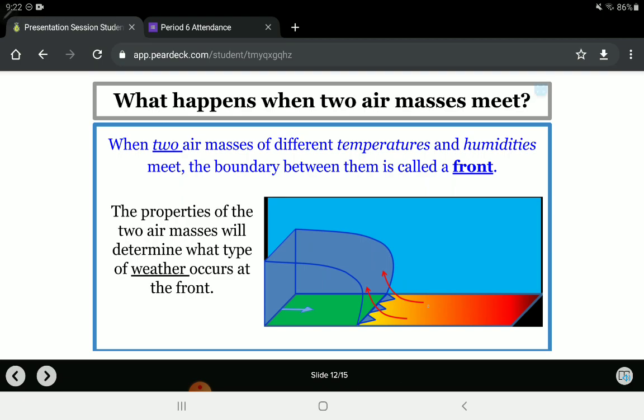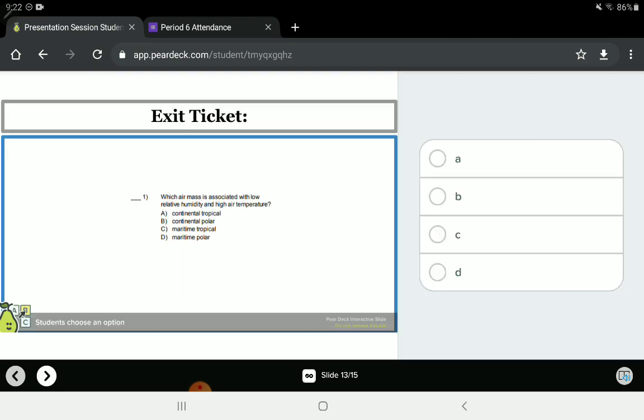And right along that edge, we're going to get different types of weather. We'll talk about more fronts on Monday. But that's just about it. I don't want to get too much into those because I think fronts are really cool. And this is coming as a rock person, not as a meteorology person, but I think they're pretty cool. I'll also make a note to myself to make this a drawing slide for y'all.